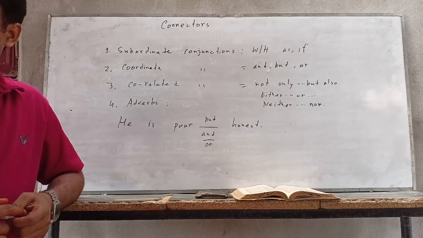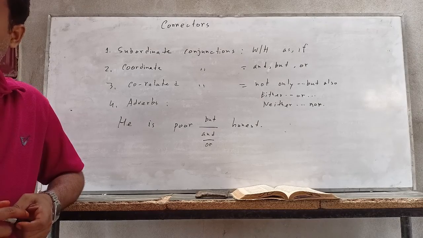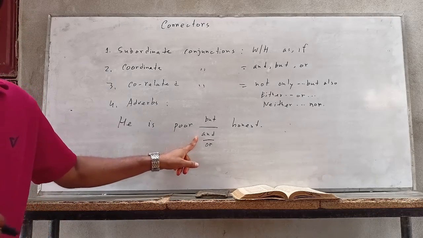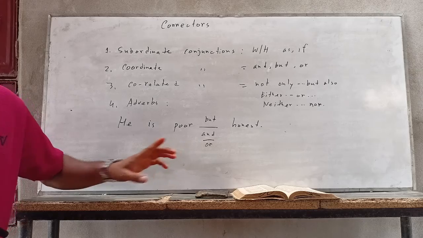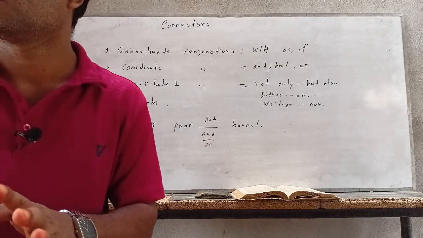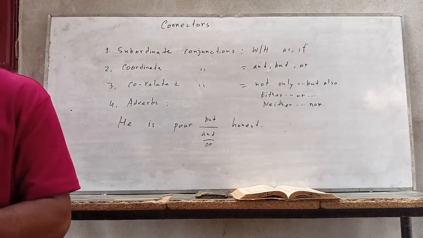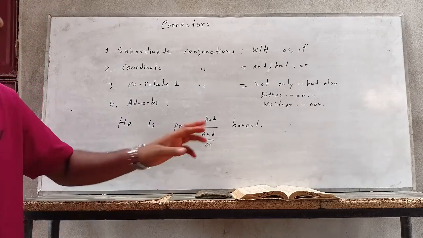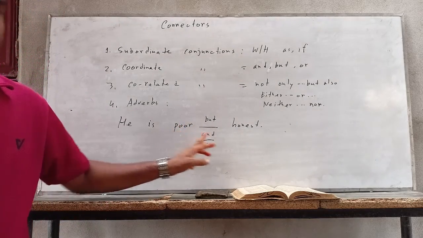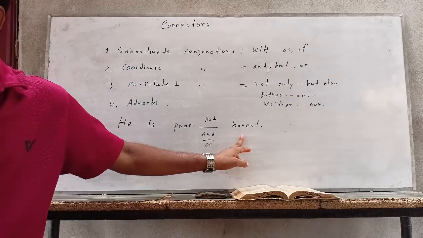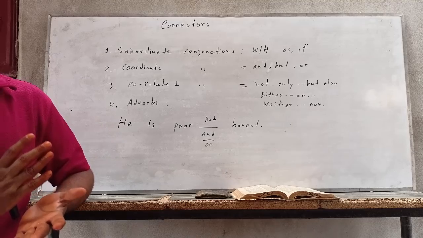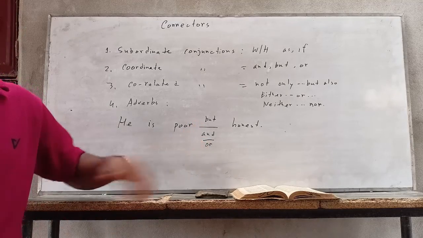Because here it refers to one person, he is poor. So what is the meaning of and? And is used when there are two, for example, and or or, where one person has the characteristics. You know what characteristics means? So one person, if he is poor, generally he is not honest. Generally. But this is the exception. For this reason, if it is the exception, we can write the opposite.